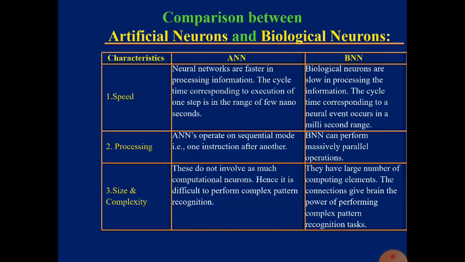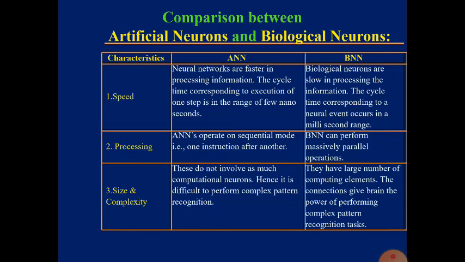Coming to the third characteristic, it is size and complexity. Here the size of a biological neural network is greater than that of an artificial neural network, because we cannot involve that many computational neurons.